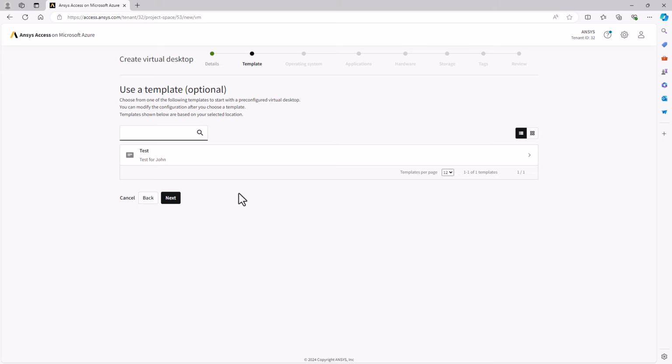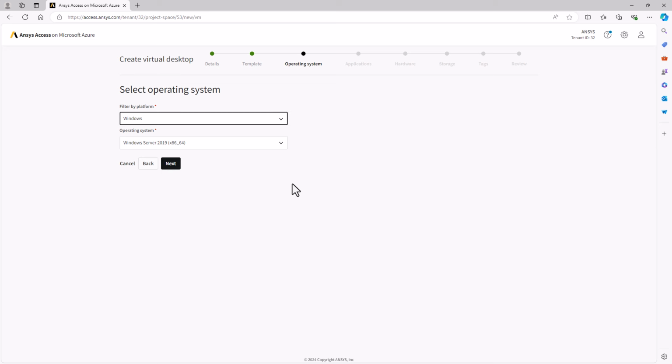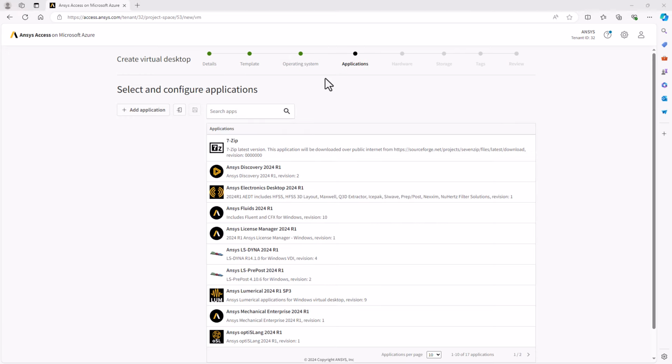I have the option to use a template. I'm going to walk through all of the steps in this wizard. If I had a template that fit my requirements, I could just select the template and skip to the end. More about template creation at the end of this video. For now, I'm just going to skip the templates and manually configure. Choose my operating system, in this case Windows.